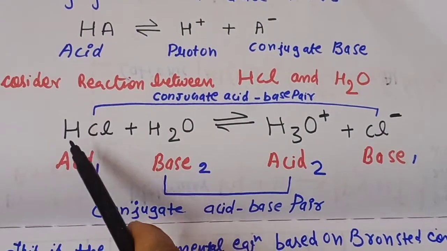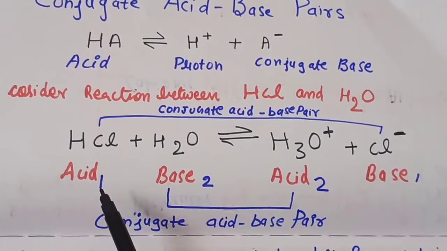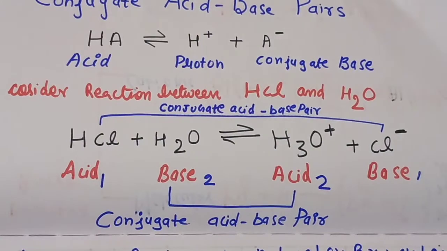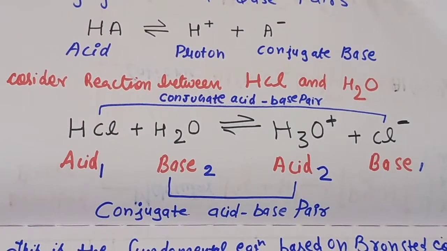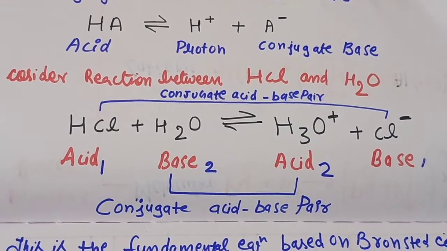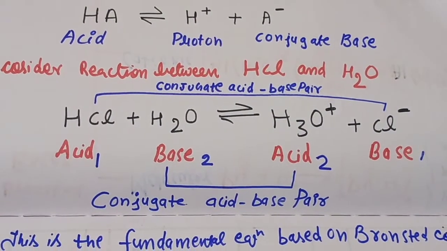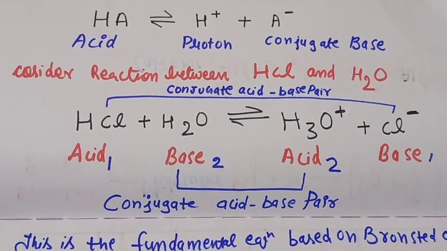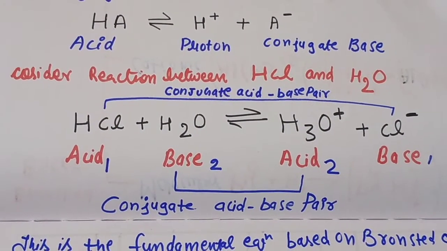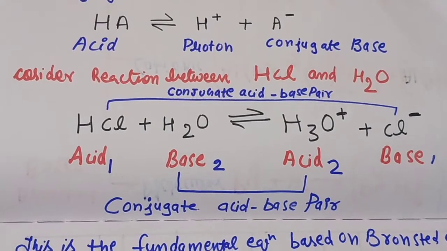As this is donating, this is the acid, and this is accepting, so this is the base. HCl donates one proton to H2O and it forms our H3O+ and Cl-.